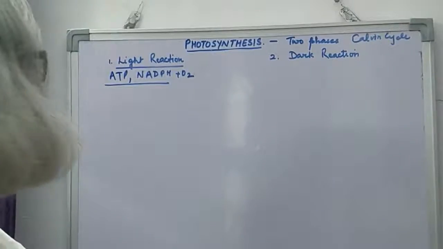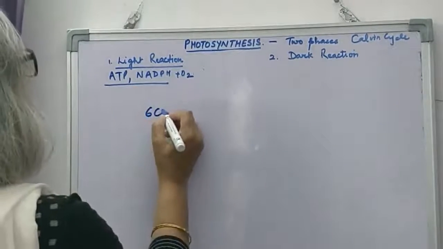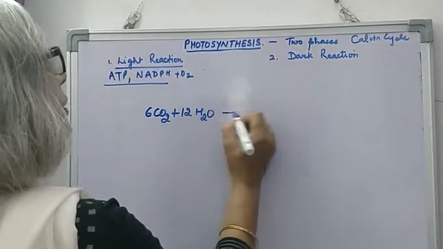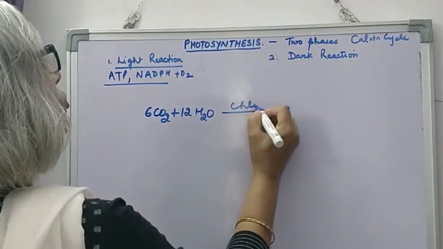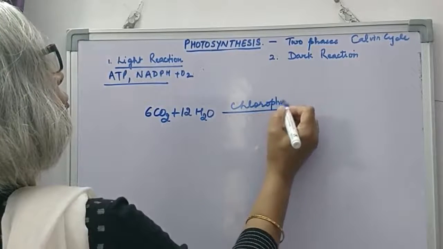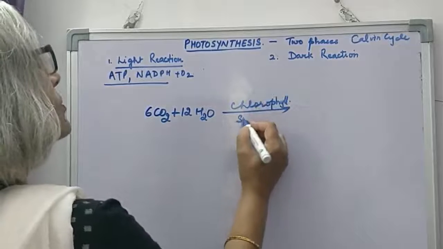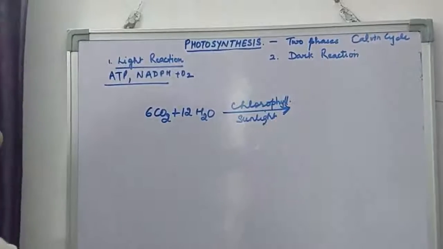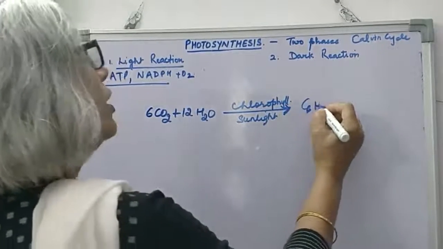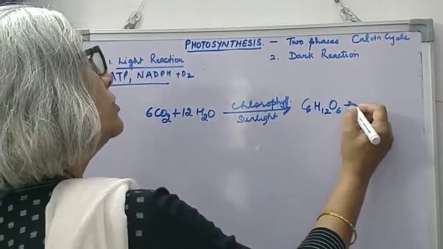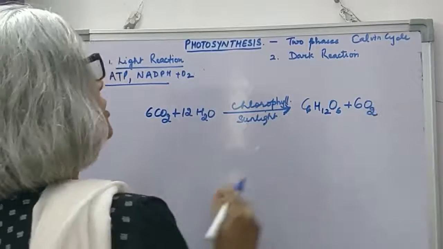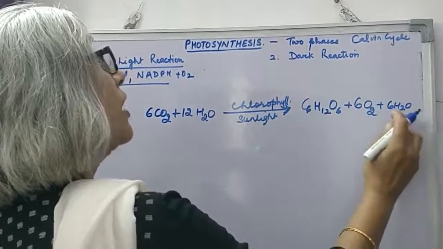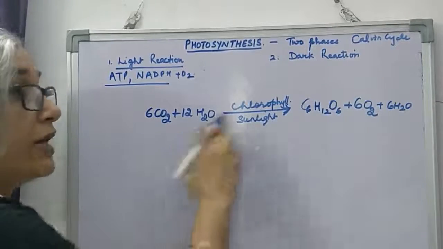In simple terms, we say 6 molecules of carbon dioxide and 12 molecules of water combine in the presence of the green pigment chlorophyll, which absorbs light and gets excited, all that we have seen in light reaction, and 1 molecule of glucose is formed. 6 molecules of oxygen are formed as a byproduct, and 6 molecules of water are reformed. They are not left over from this, they are reformed.